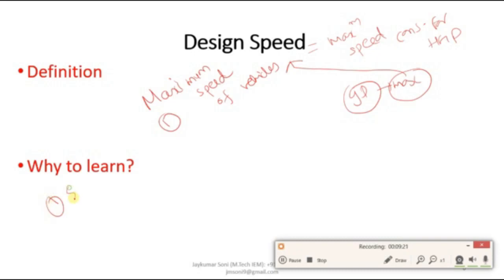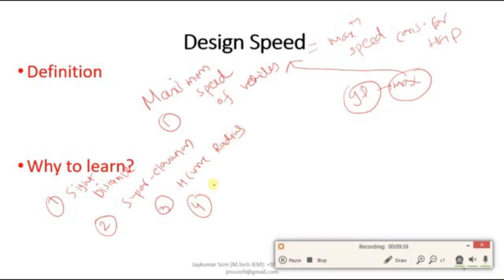First is the side distance, second is the super elevation, third is the horizontal curve radius. Fourth is the length of the curves, summit and valley curves. And fifth is regarding the widening of pavement.